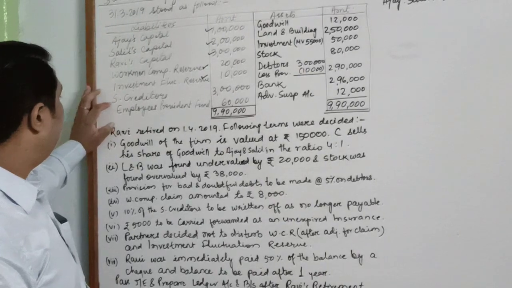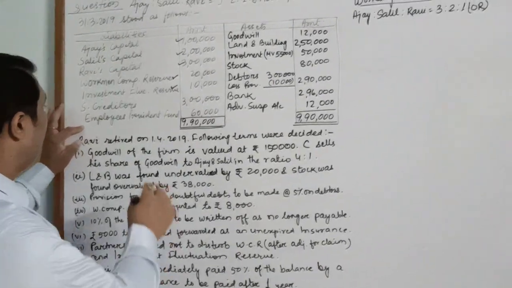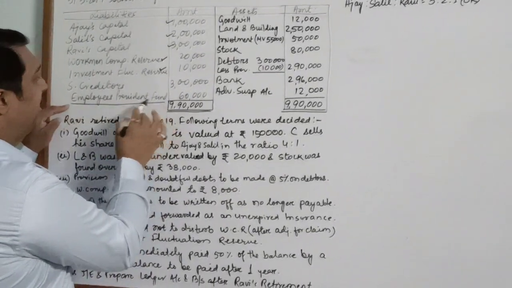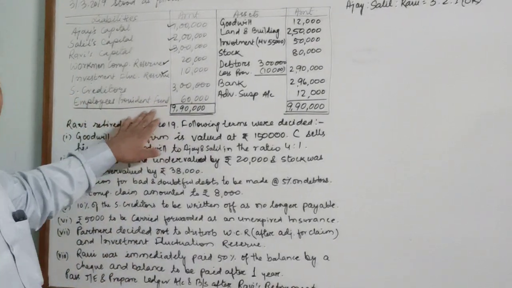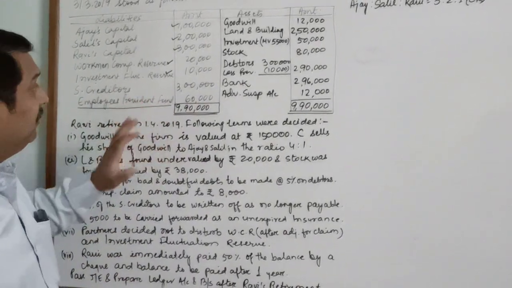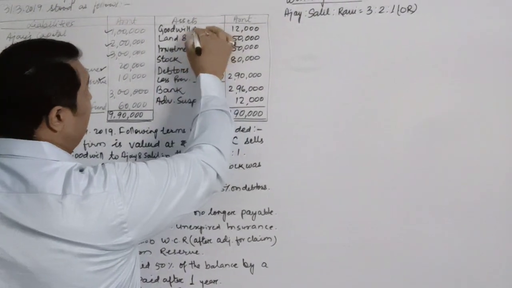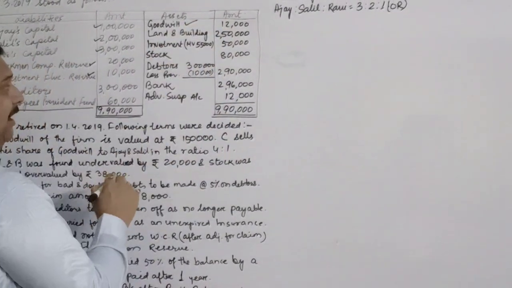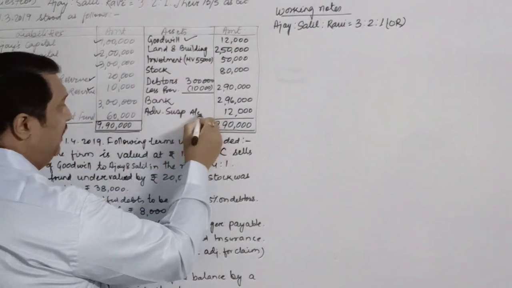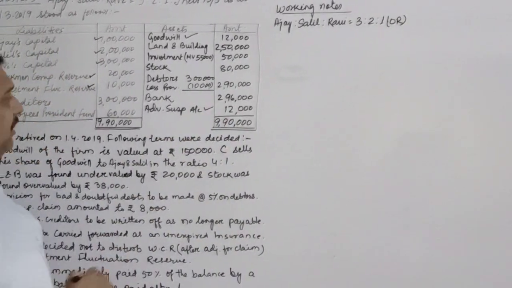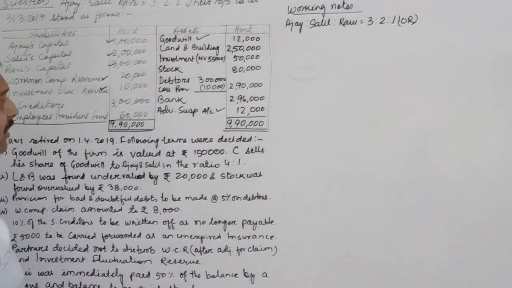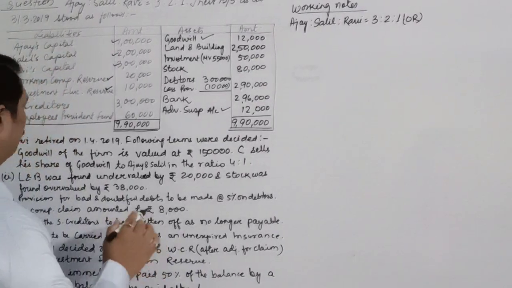We have sundry creditors, we have employees provident fund. Children, employees provident fund is a liability, so it is never distributed amongst the partners. Now the next item on the asset side is goodwill. We write it off amongst the old partners in old PSR, and advertisement suspense account. This also we write off in the old profit sharing ratio.